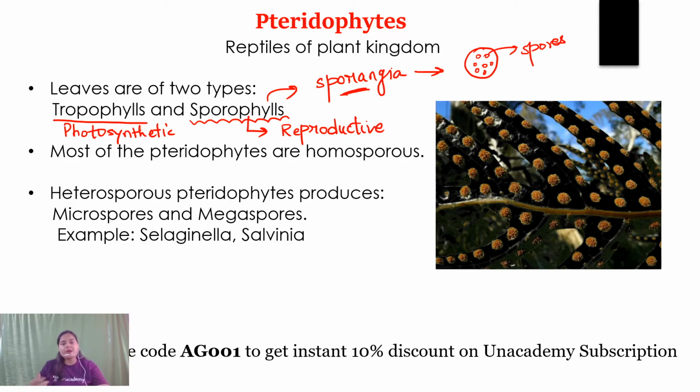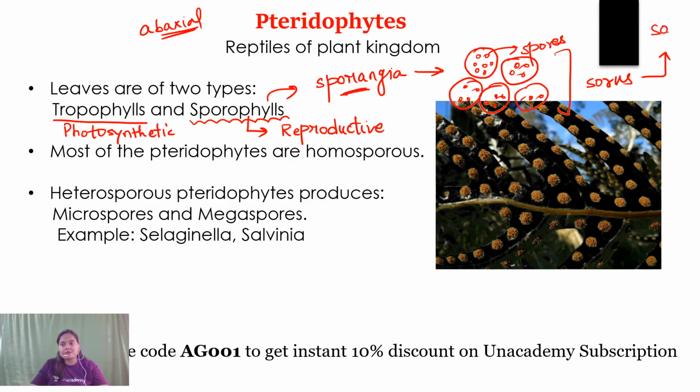Now, the sporangia are formed on the abaxial surface of the sporophylls, on the back surface. And the group of sporangia, see, this image is of a pteridophyte. This group of sporangia is termed as sorus, and plurally it is referred to as sori.